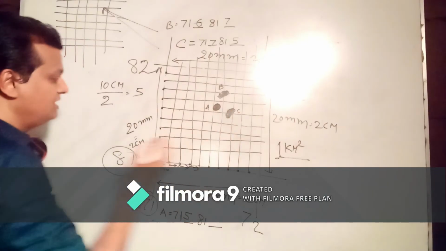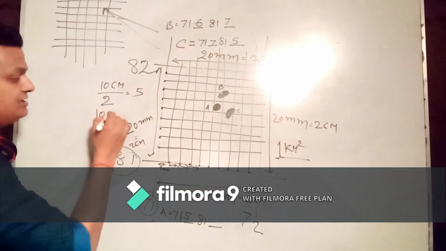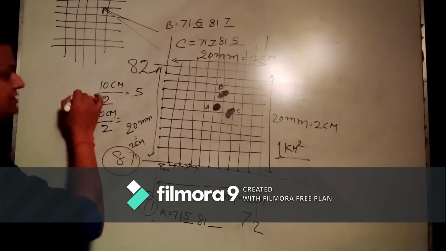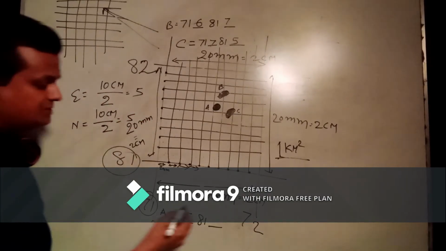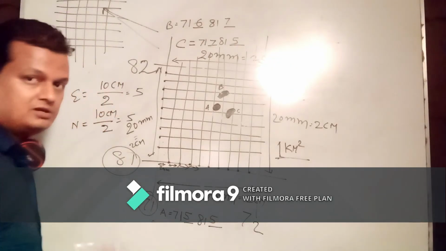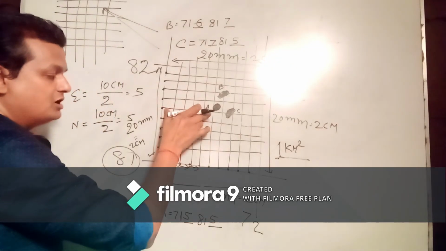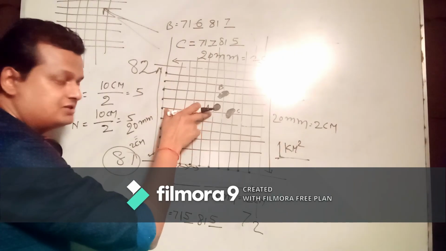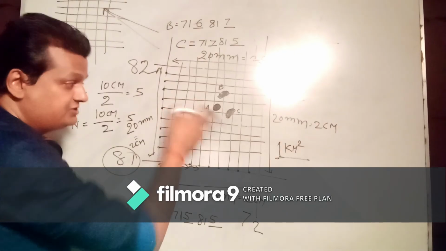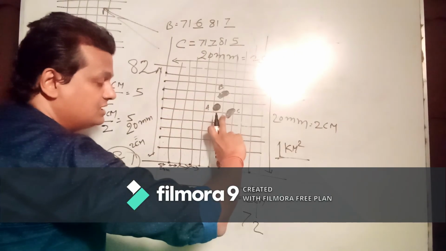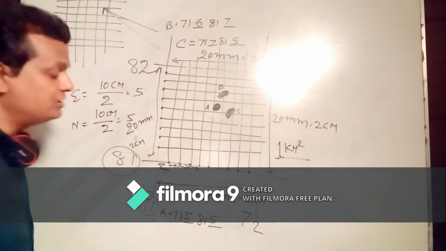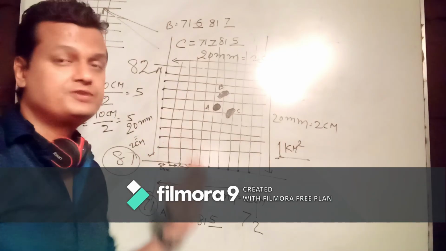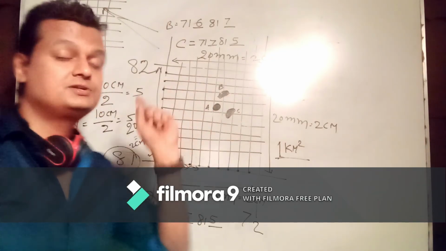If it comes again 10 centimeter, divide by 2, again 5 comes. Here you write 5. Is that clear? You keep the horizontal scale for the 6 grid, it means eastings, and keep the vertical scale for northing. Through this way you can find out the actual 6 grid reference for any object.